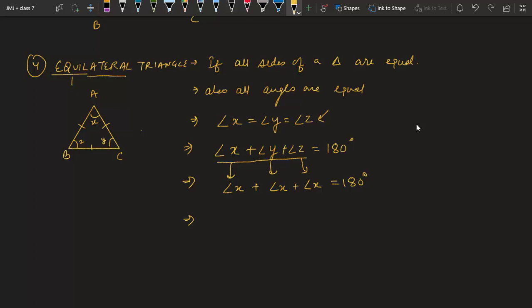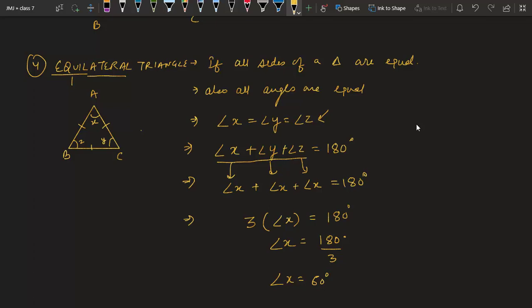And as these three are equal, we can add them. So it is 1x, second x, third x. So it becomes 3 times angle x is equal to 180 degrees, which gives me angle x is equal to 180 upon 3. And finally I get the value of each angle is equal to 60 degrees.